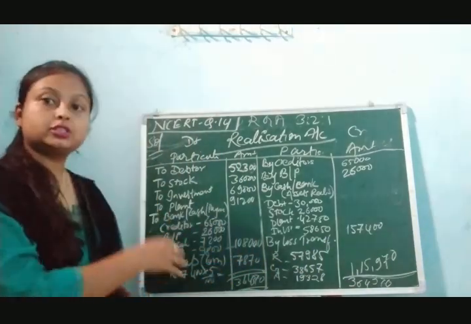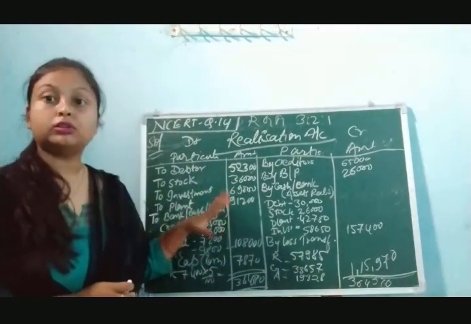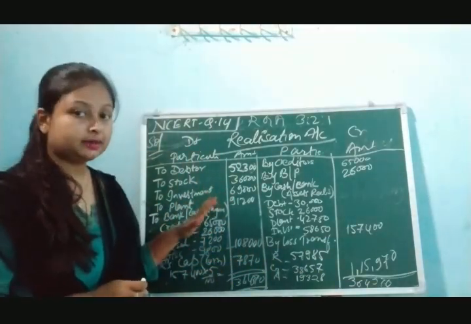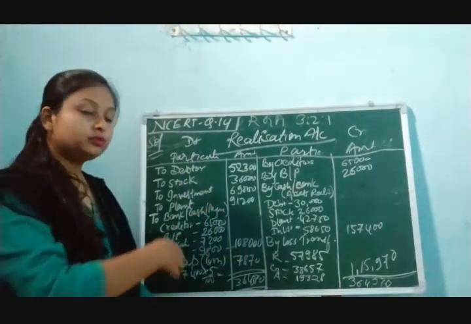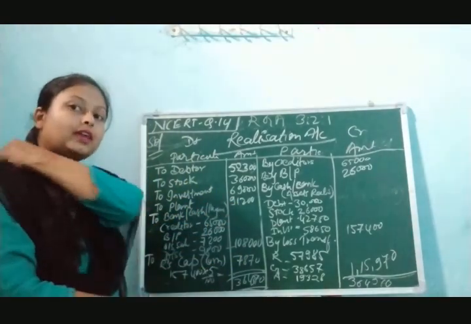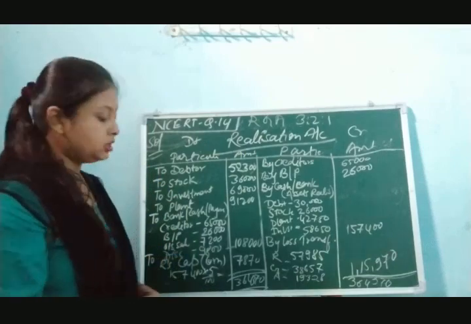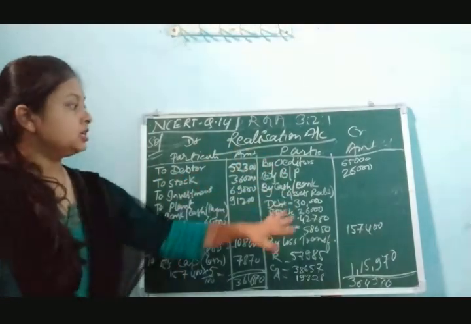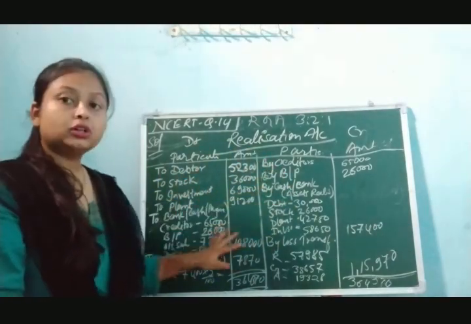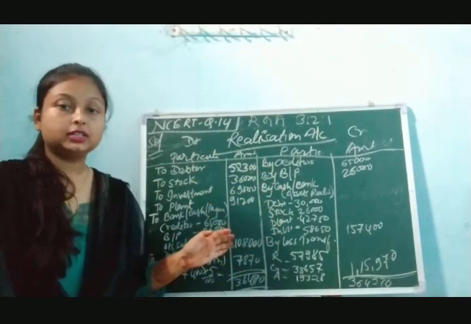Okay. So this is all about the realization account. Still the question is not yet completed. What we have to make after this realization account? We have to make the partners' capital account. So now we are going to make it. Just figure out all the things. If you find any difficulty, you can ask your doubts.